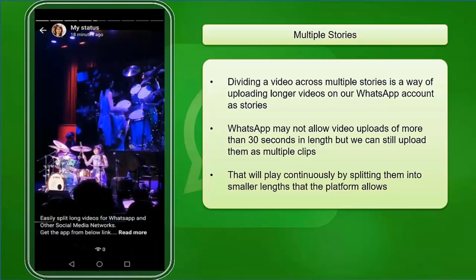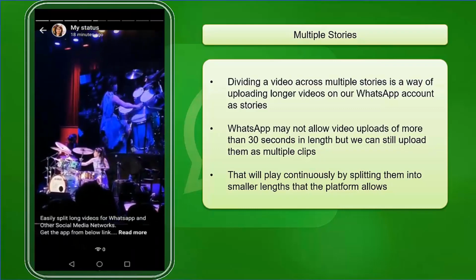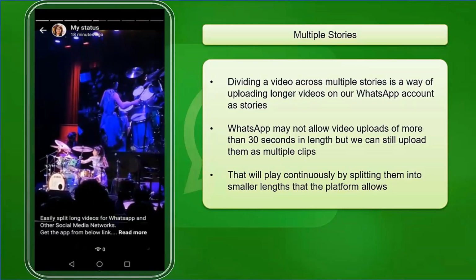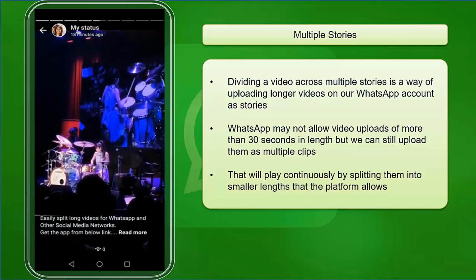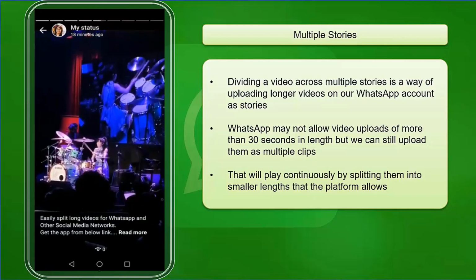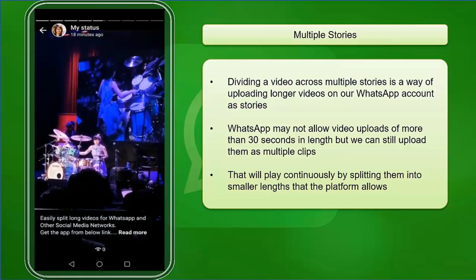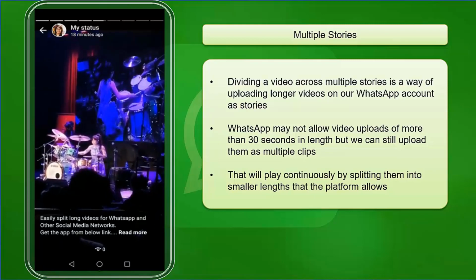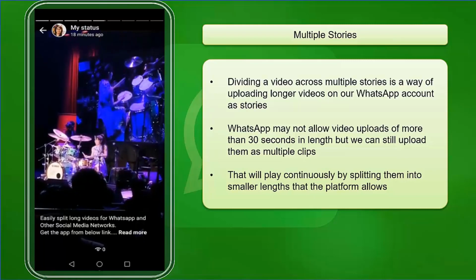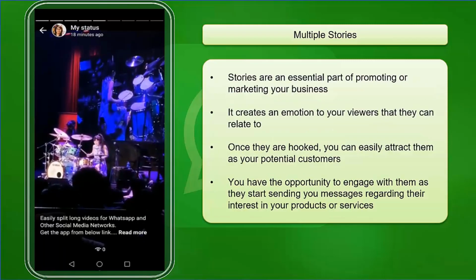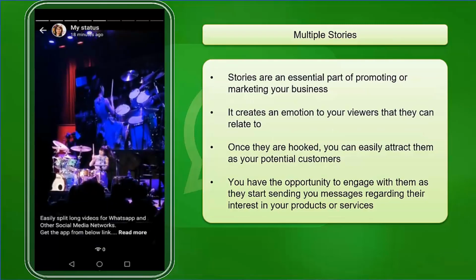Dividing a video across multiple stories is a way of uploading longer videos on our WhatsApp account as stories. WhatsApp may not allow video uploads of more than 30 seconds in length, but we can still upload them as multiple clips that will play continuously by splitting them into smaller lengths that the platform allows. Stories are an essential part of promoting or marketing your business.